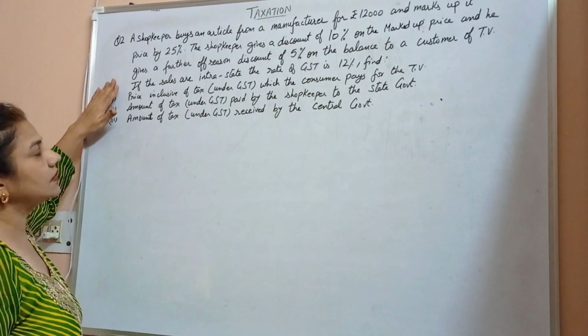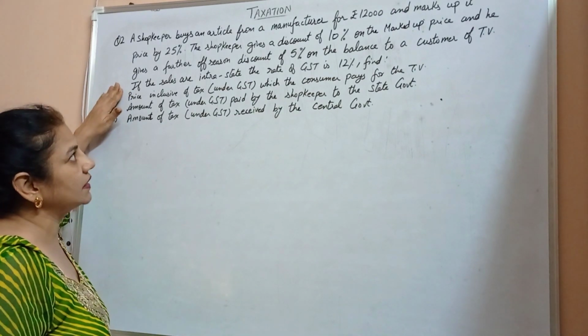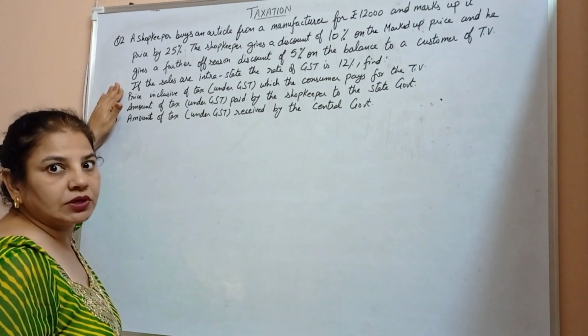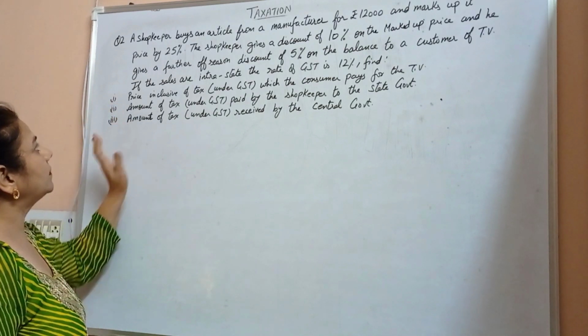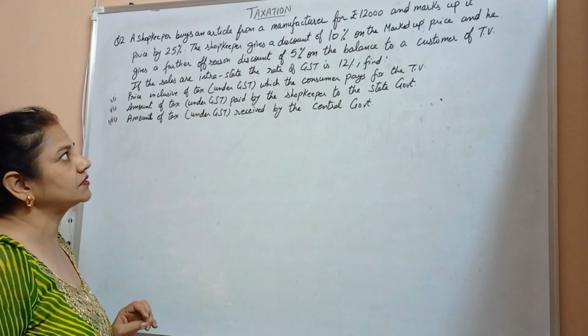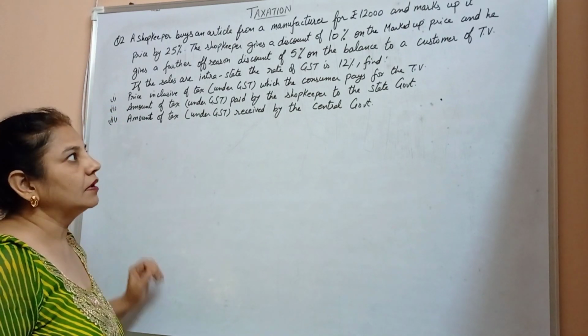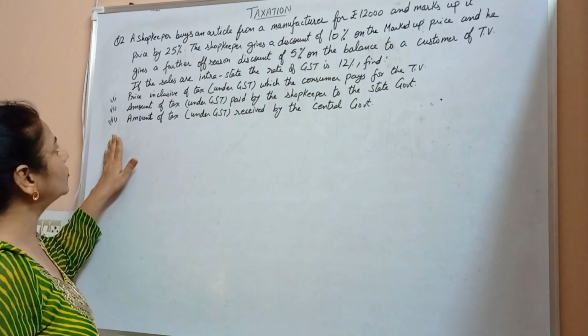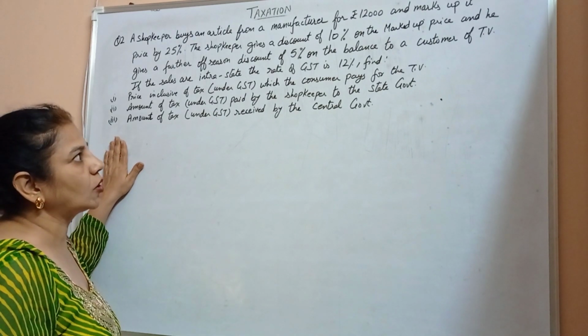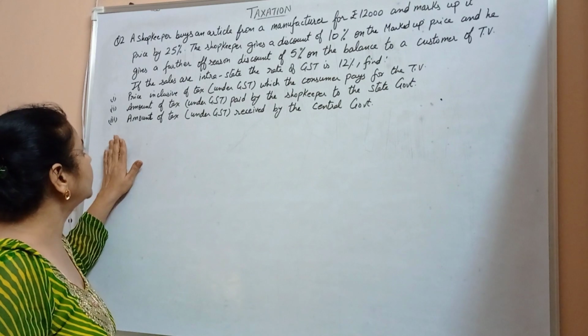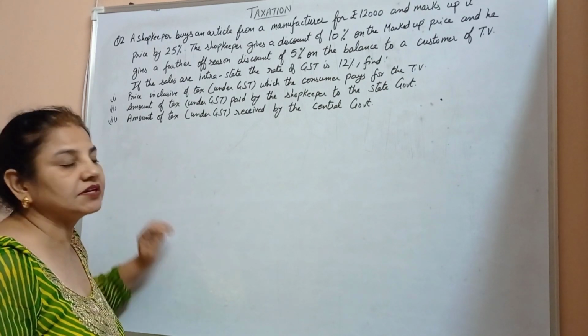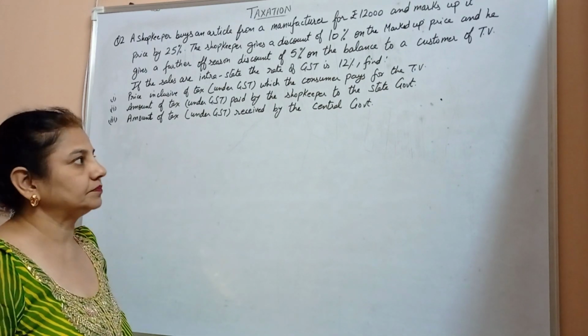If the sale is intrastate and the rate of GST is 12%, we have to find the price inclusive of tax under GST which the customer pays for the TV, the amount of tax under GST paid by the shopkeeper to the state government, and the amount of tax under GST received by the central government.